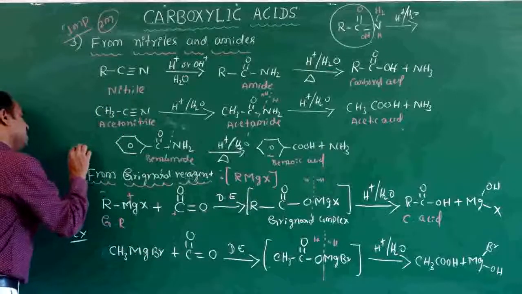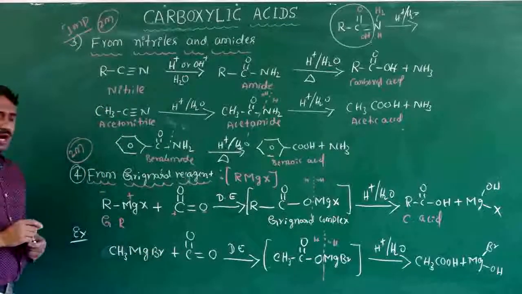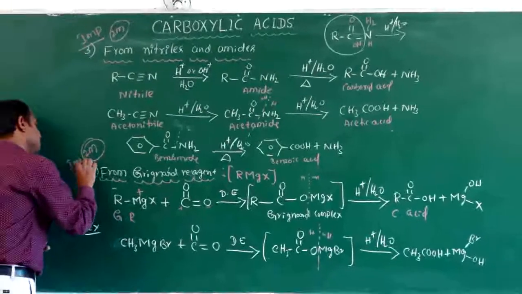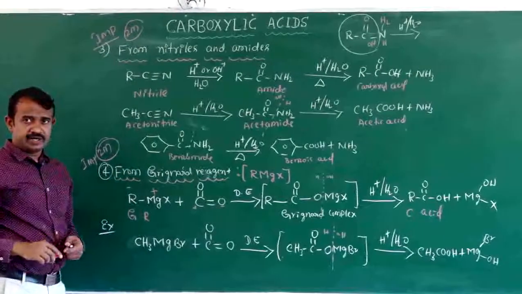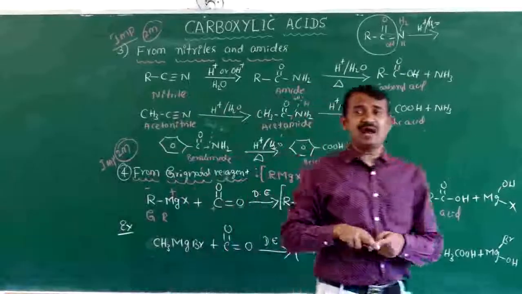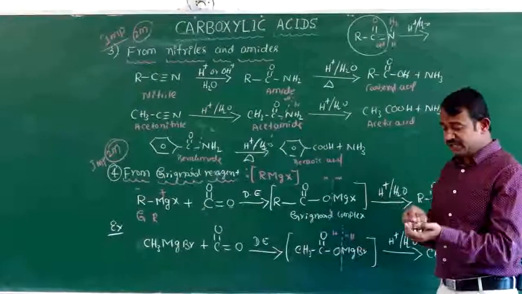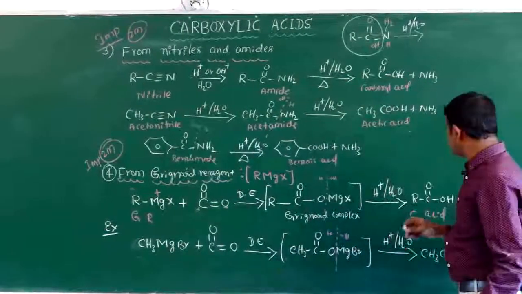They will ask 2 marks here also. This is very very important. Sometimes they will give examples of Grignard reagent.